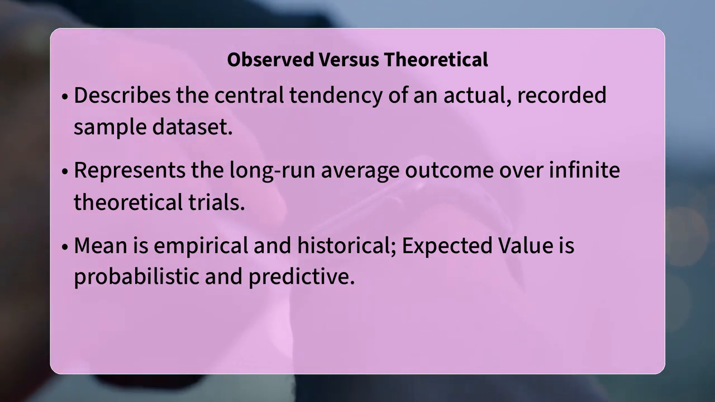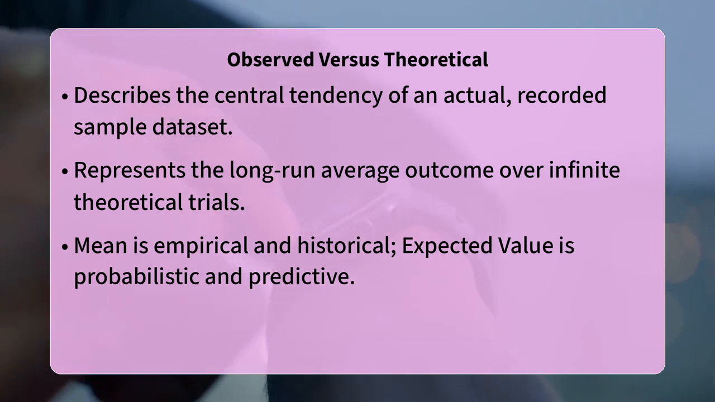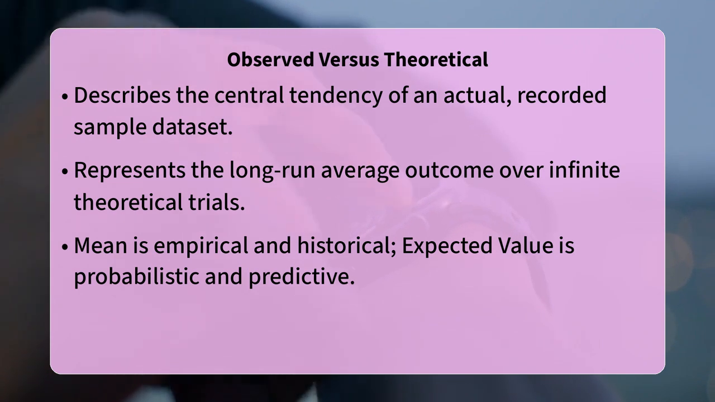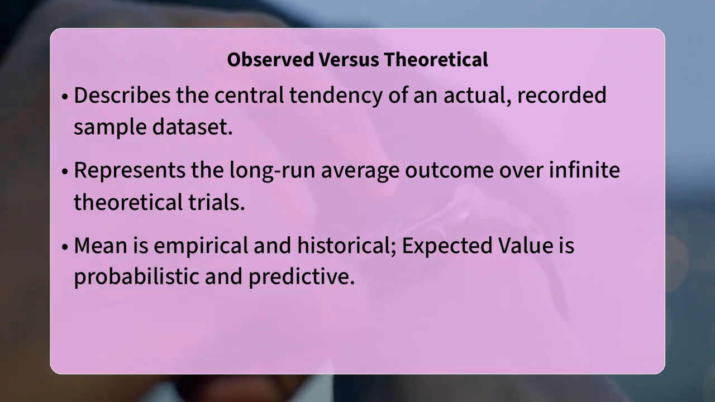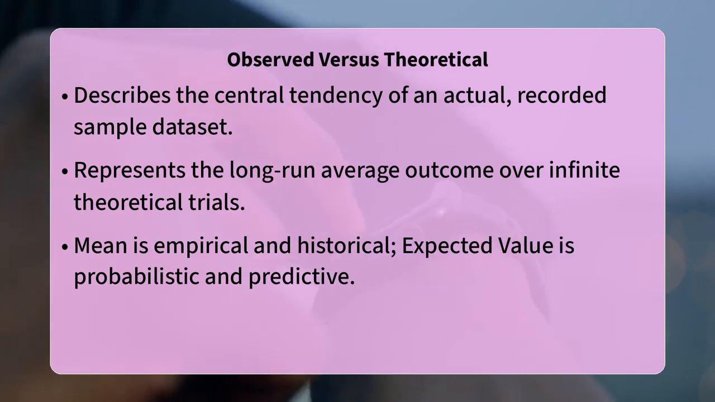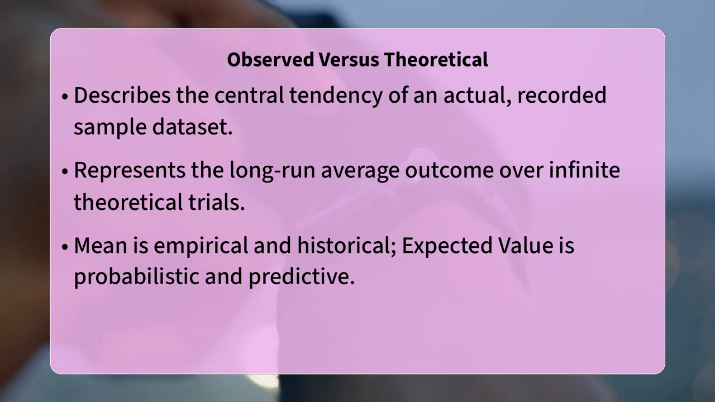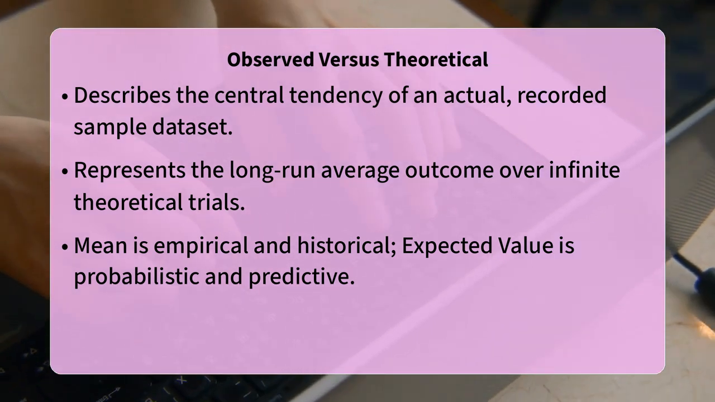The expected value, on the other hand, is a theoretical concept. It represents the long-run average outcome of a random process if you were to repeat it infinitely many times. It is not calculated from observed data, but rather from the underlying probability distribution of a random variable. You find it by multiplying each possible outcome by its probability and then summing these products.